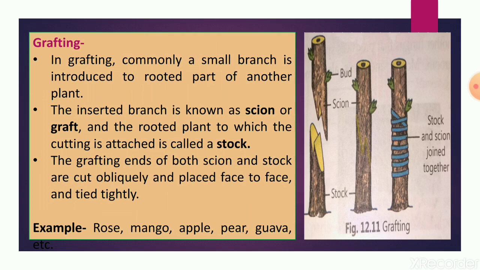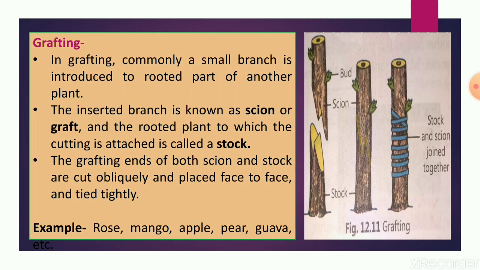The scion is taken from a plant which has the desired features that are intended to be introduced in the root portion.